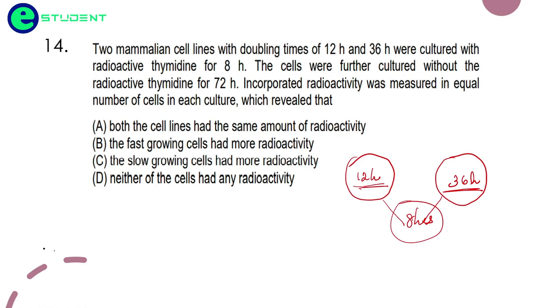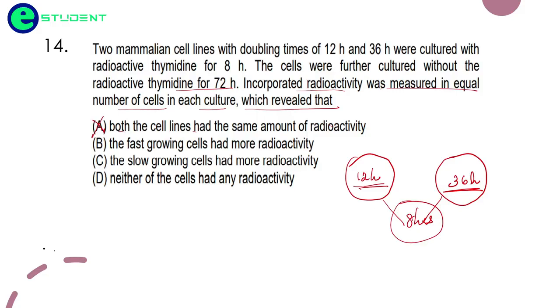In any generation, there will be radioactivity. Radioactivity was measured in an equal number of cells in each culture, which revealed that both cell lines had the same amount of radioactivity. Friends, this is absolutely wrong.